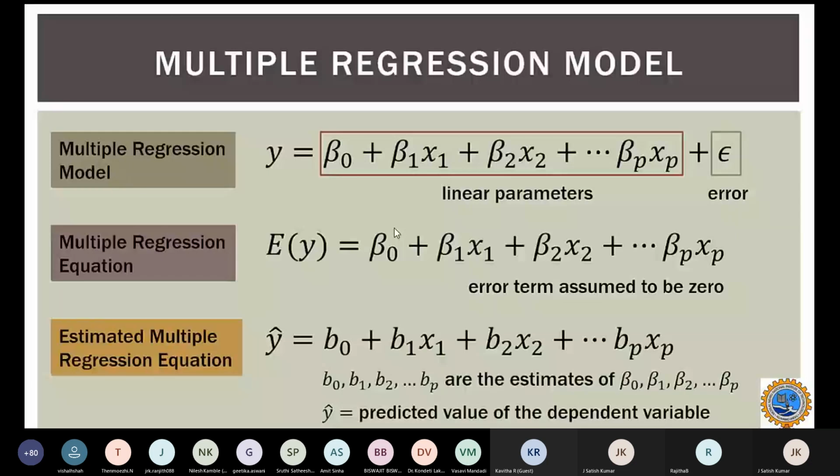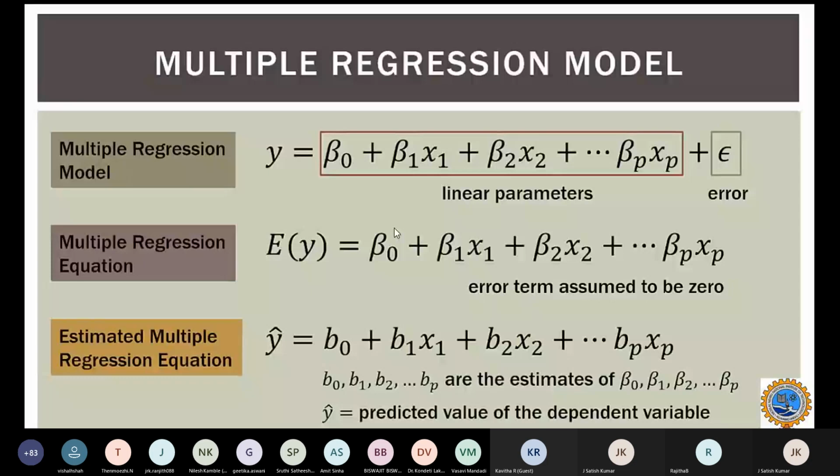Ideally, the expected y value of the regression model would be without error. We will assume the error as 0. Then our multiple regression model for the expected value of y would look like beta 0 plus beta 1 x1 and so on. But for the estimated model, we rewrite the same equation in terms of y cap, which we discussed in the first class on simple linear regression: b0 plus b1 x1 plus b2 x2 and so on.